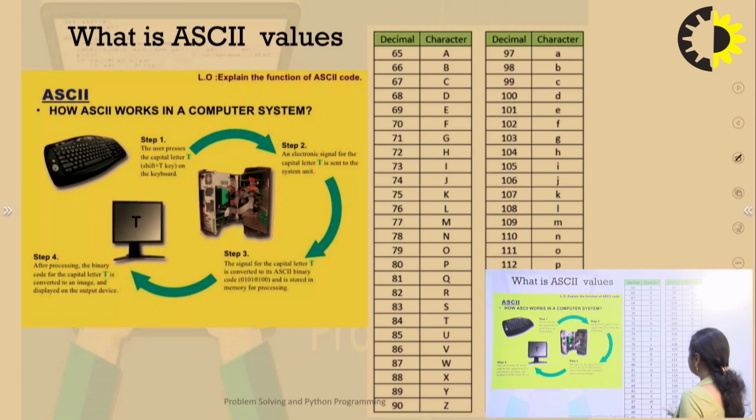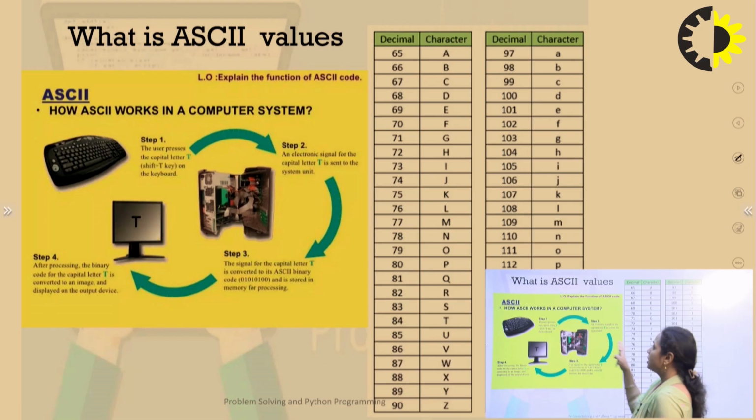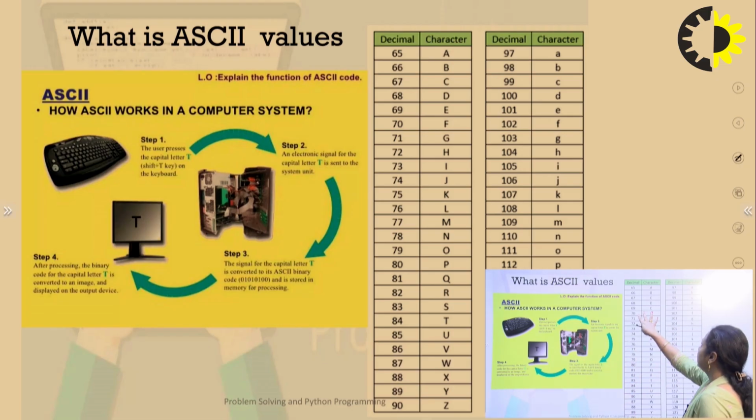Now, how does this ASCII code work within the computer system? As you can see, there is a table of ASCII codes for all the alphabets, capital or small. Let us assume T is inserted. What is the ASCII code for capital T? It is 84. Similarly, for a small t, it is 116.